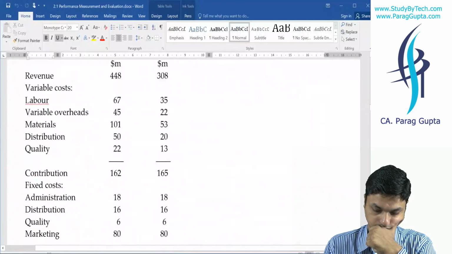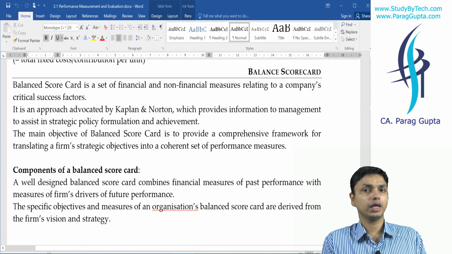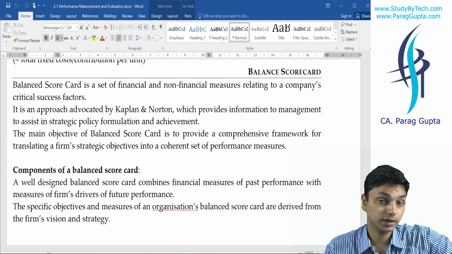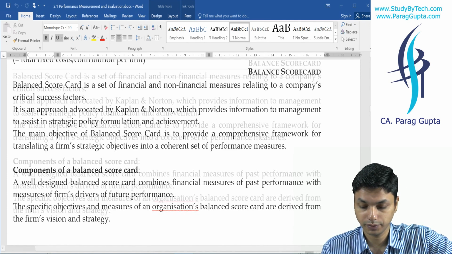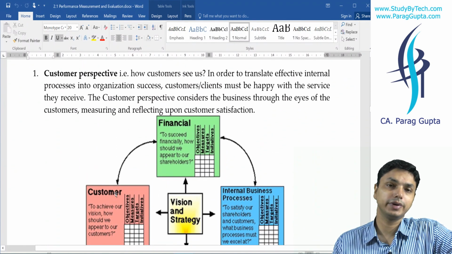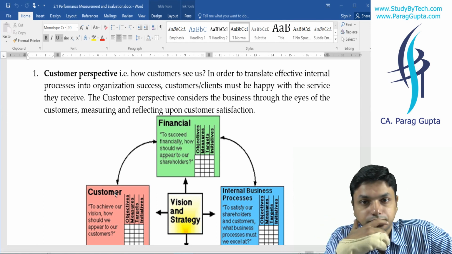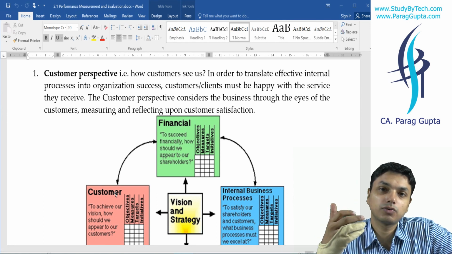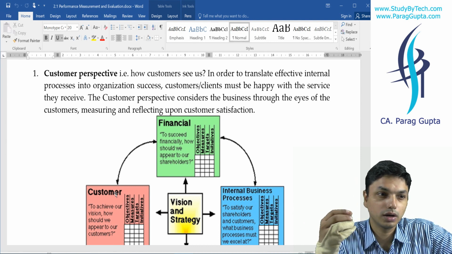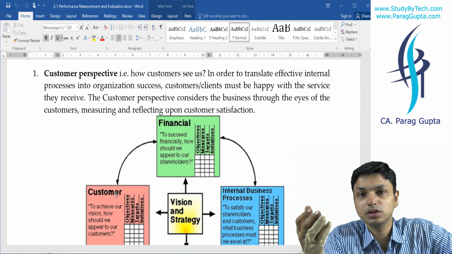Balanced scorecard. Kaplan and Norton gave us the balanced scorecard. And what did they explain about it? There are 4 kinds of perspectives that we need to take into our minds. First is financial, what finance we shall get, because obviously shareholders are the ones who are curious to know about finance. What are the measures we are thinking about to increase the financial perspective?